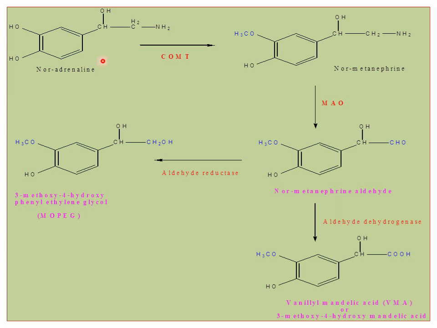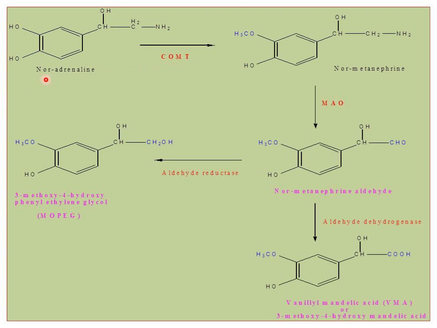The name itself indicates that it transfers a methyl group to the catechol nucleus, especially at the ortho position. So here, in this OH, the hydrogen is replaced by a methyl group. This is possible in the presence of COMT.